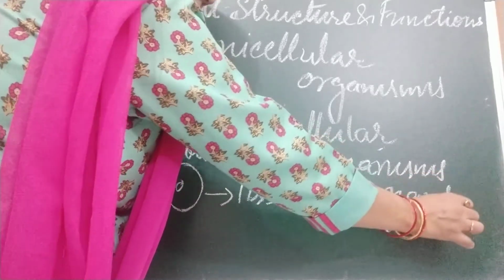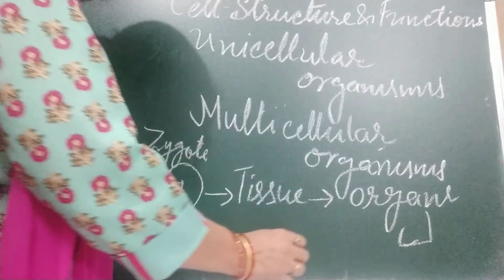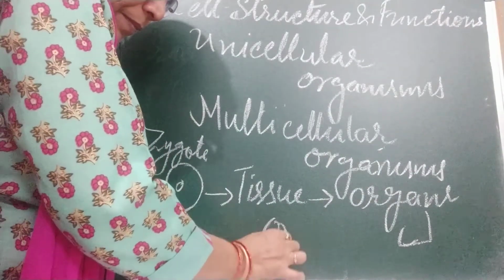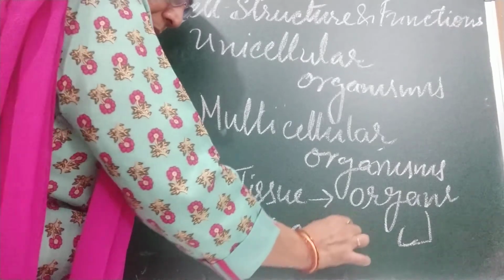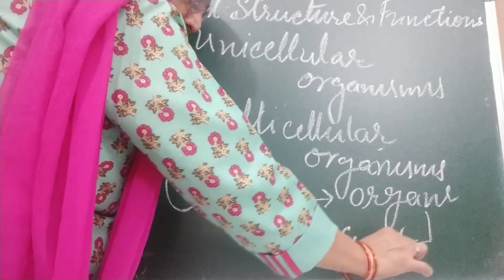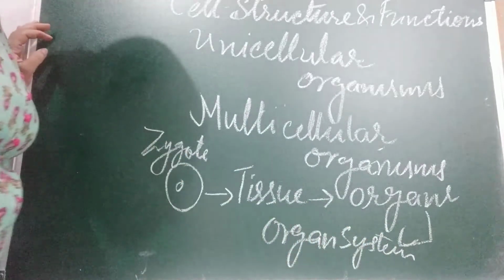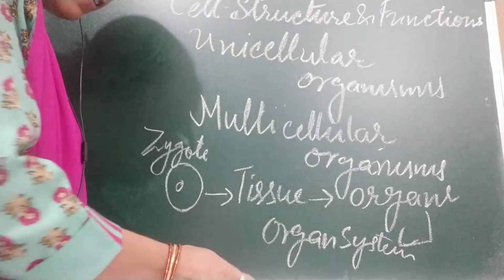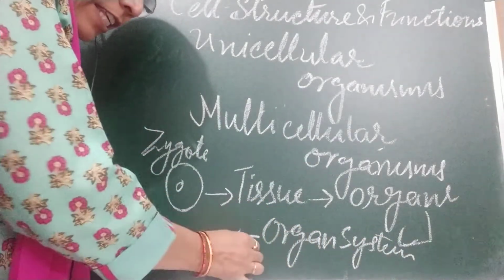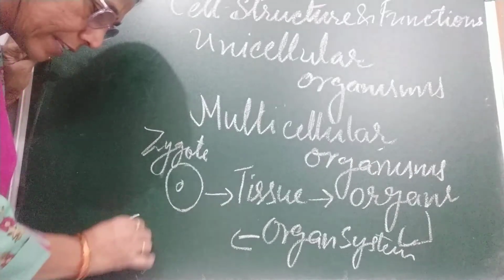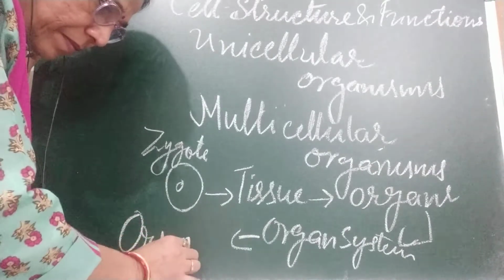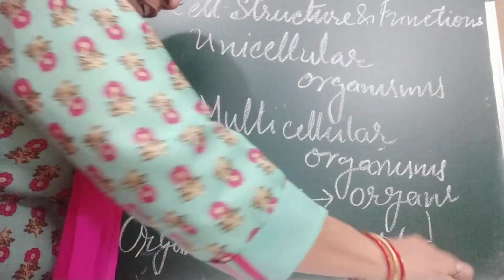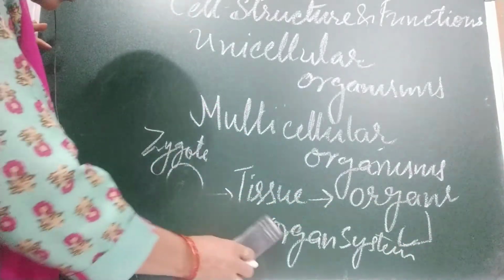Different organs come together and form an organ system. And all these organ systems together form an organism. So this is the cellular level of organization.